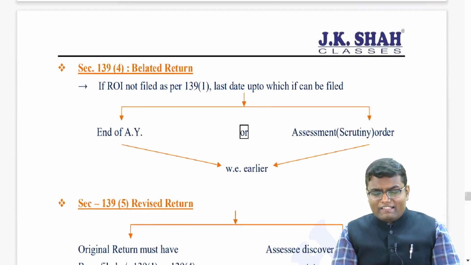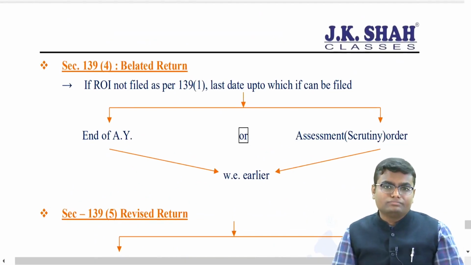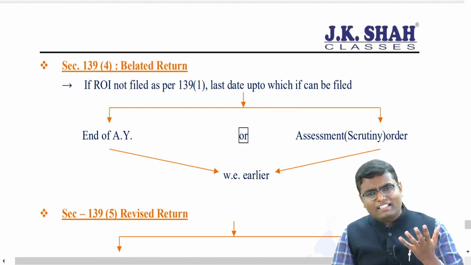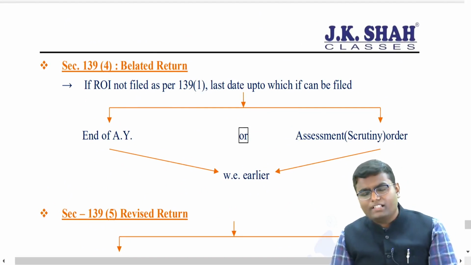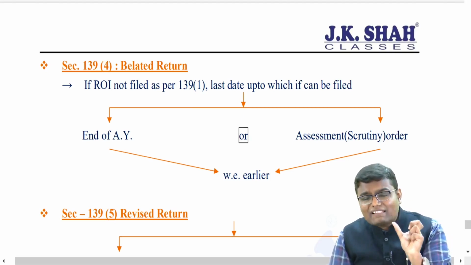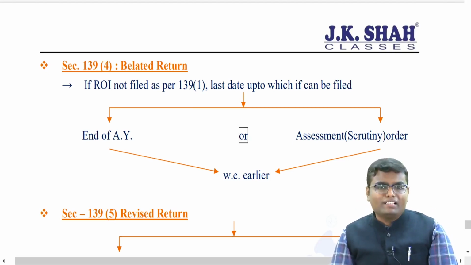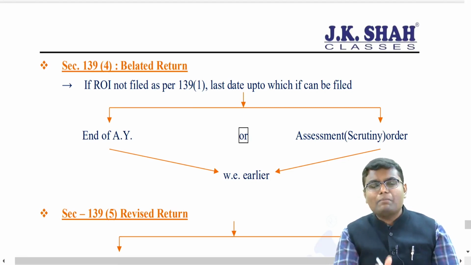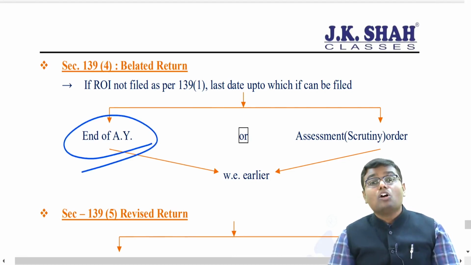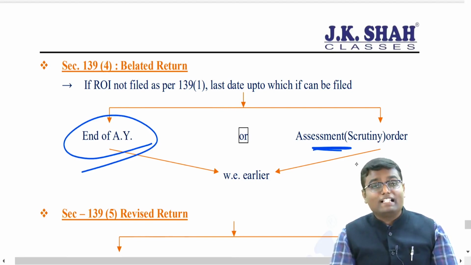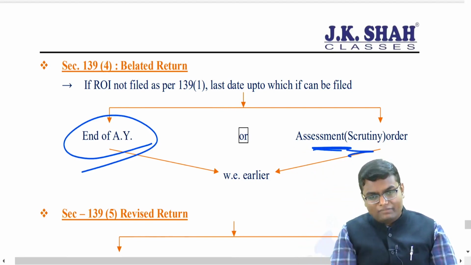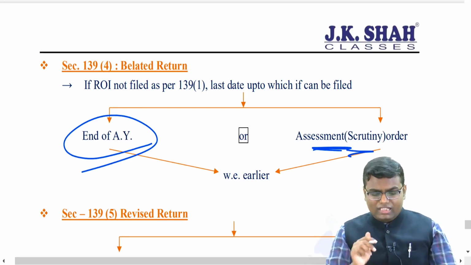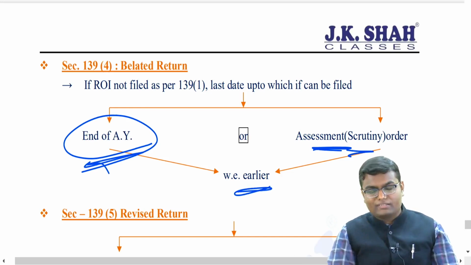Now the next point is section 139(4) belated return. See, if I miss the due date of 139 subsection 1, then I can file the belated return. But what is the last date up to which I can file belated return? It has to be a certain limit, na? The limit is maximum up to the end of assessment year or the completion of assessment, that is the scrutiny order whenever it is given by the assessing officer, whichever is earlier. Generally you have to remember the end of assessment year.